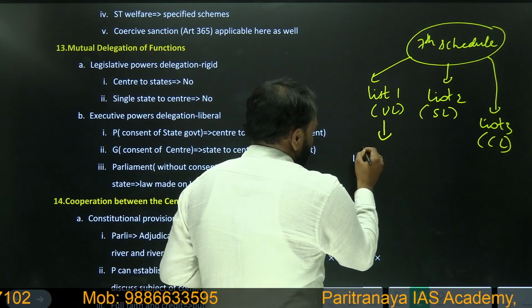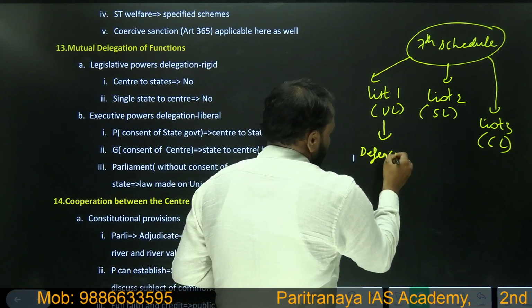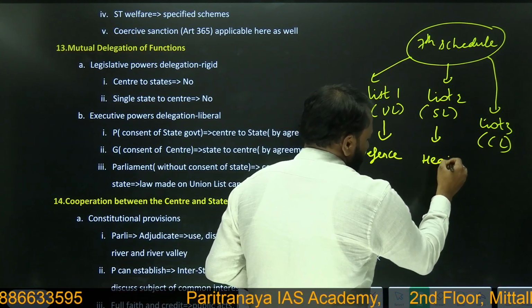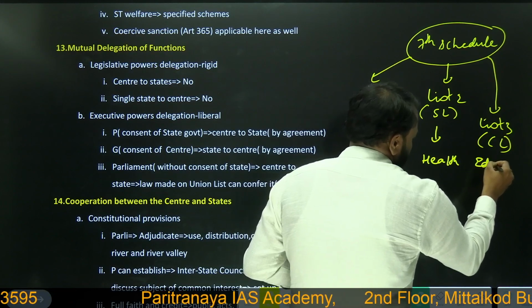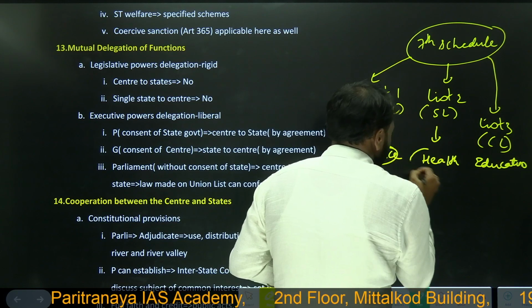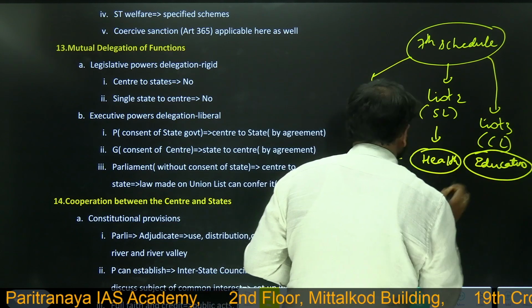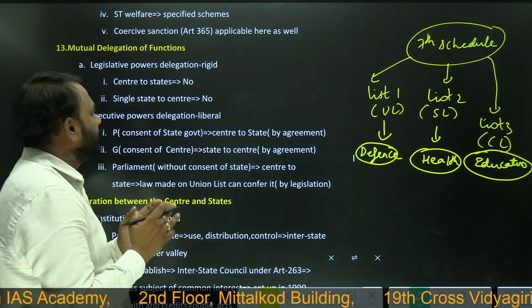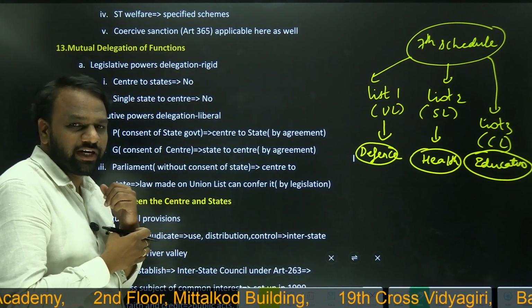So defense, health, education. Okay. Health and education. Now, legislative powers, can they be delegated from states to center?